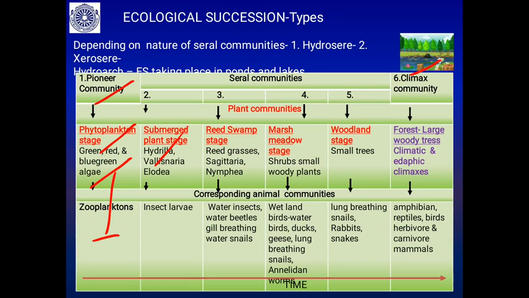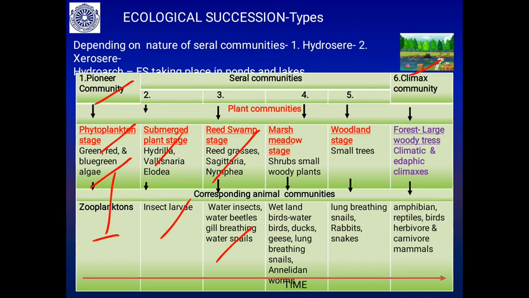which supports the submerged plant stage. Hydrilla, Vallisneria, Elodea, all these are submerged plants. These submerged plants support the next animal community, the insect larvae. Further the detritus accumulates and supports the grasses, Sagittaria, Nymphaea, rooted emergent plants.